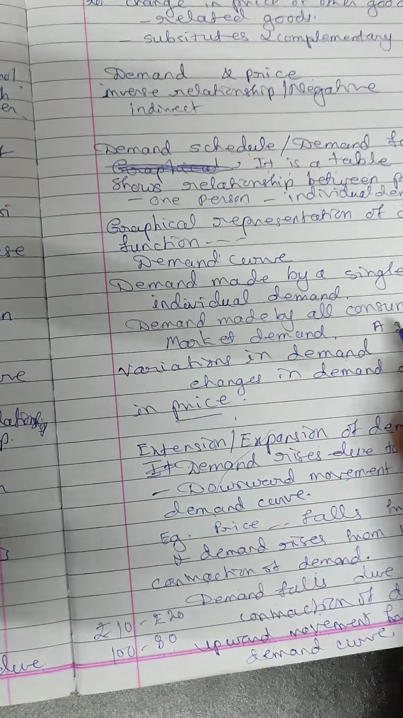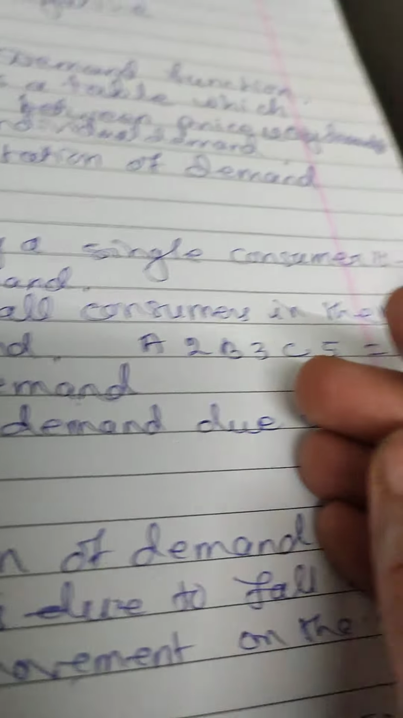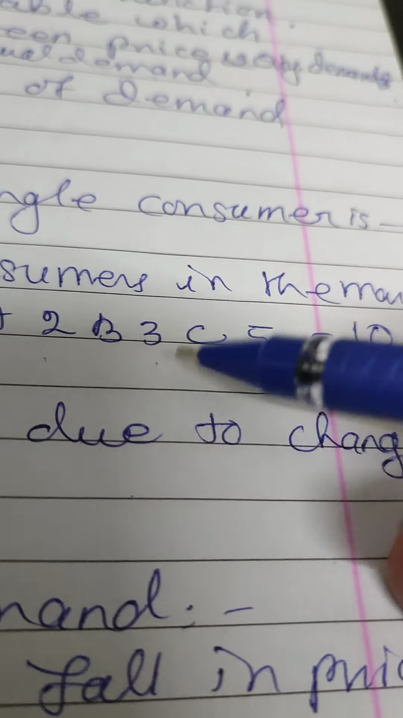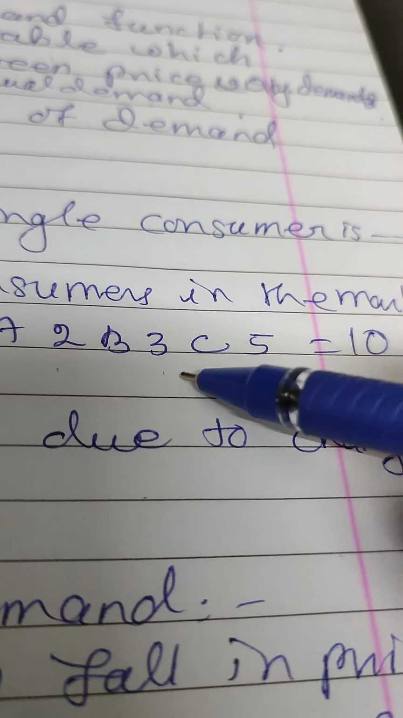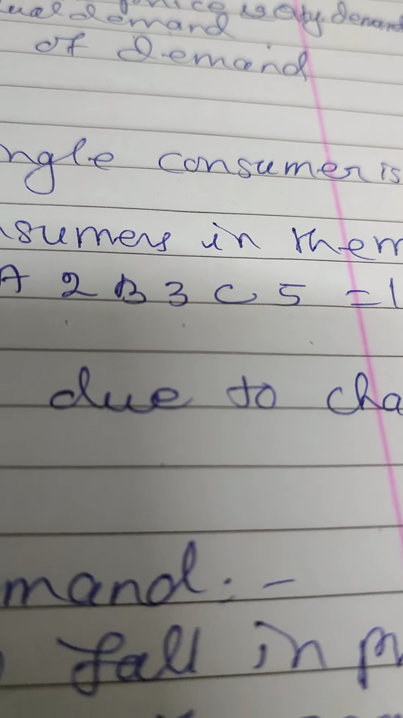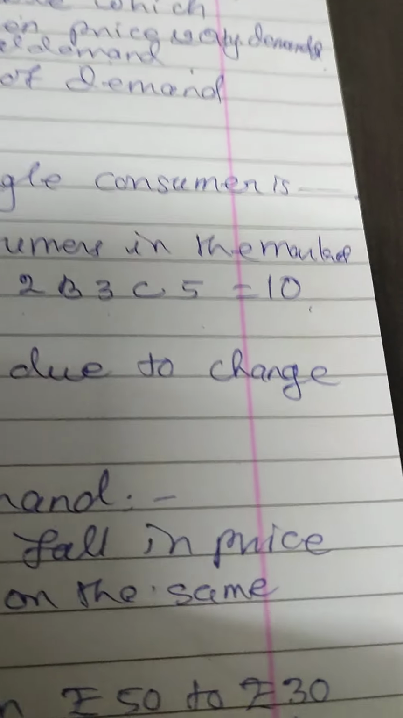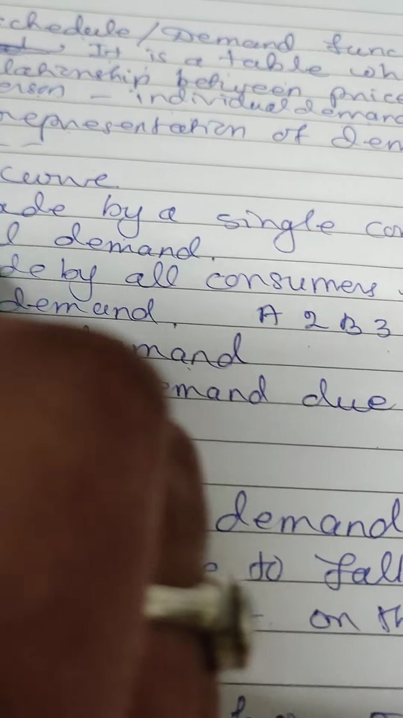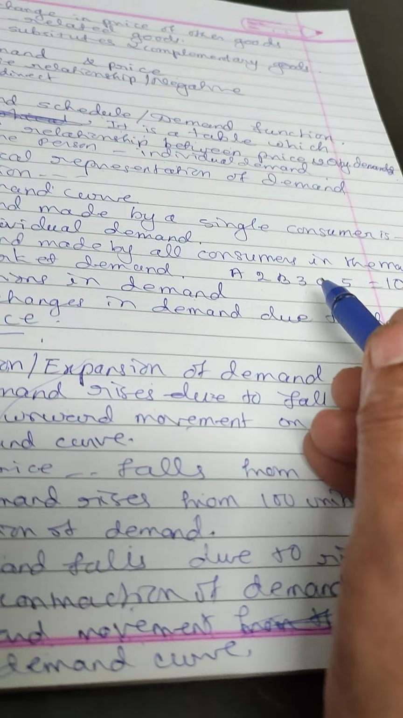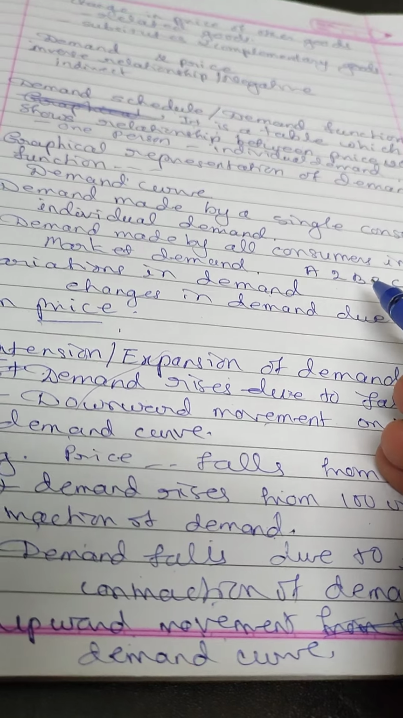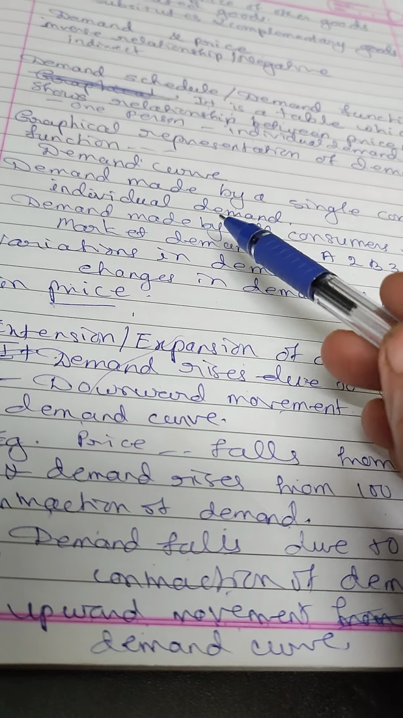Suppose a question is given: A is purchasing 2 units, B is purchasing 3 units, and C is purchasing 5 units. What is the market demand? You have to add 2 plus 3 plus 5. So market demand is 10. So what is the market demand schedule? It is a summation of individual demand schedules. If you add all the individual demand schedules, you will get the market schedule. What is the market demand curve? It is a summation of individual demand curves.